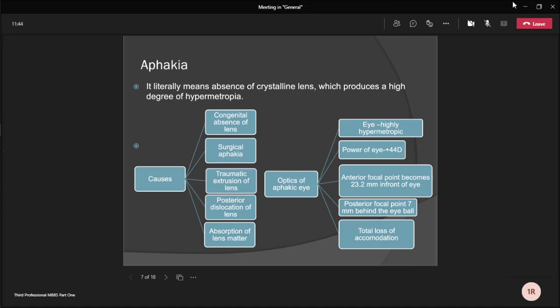Optics of the aphakic eye. In aphakia, the eye is highly hypermetropic. Total power of the eye is reduced to about plus 44 diopter from plus 60 diopter. Anterior focal point becomes 23.2 millimeter in front of the eye, posterior focal point 7 millimeter behind the eyeball, and there is total loss of accommodation.